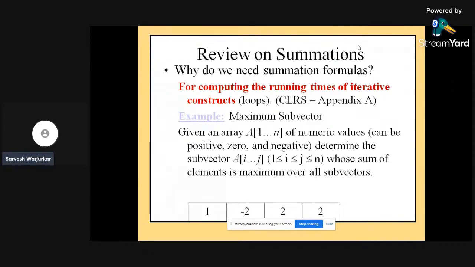Accordingly, the maximum subvector is given as an array, say for example 1 to n, of any numeric value, and it can be positive, 0, or any negative value. It can also be determined as the subvector A[i..j], where 1 is less than or equal to i, which is less than or equal to j, which is less than or equal to n, whose sum of elements is maximum over the subvectors.